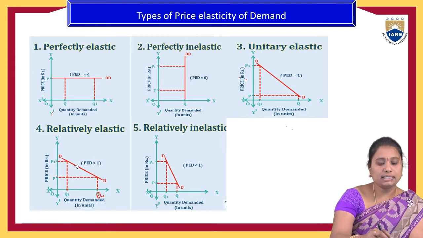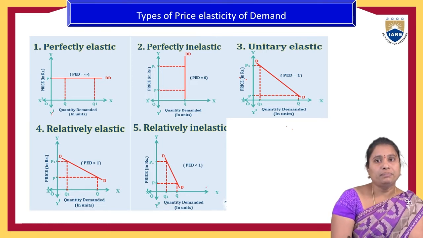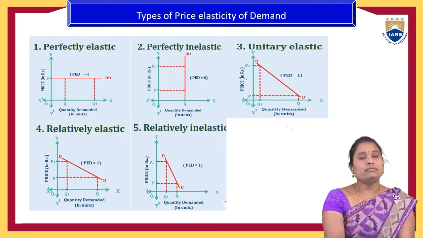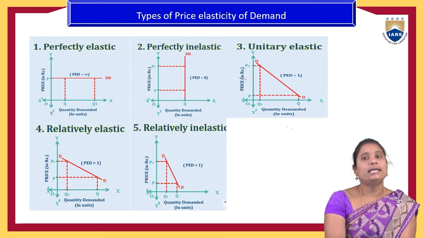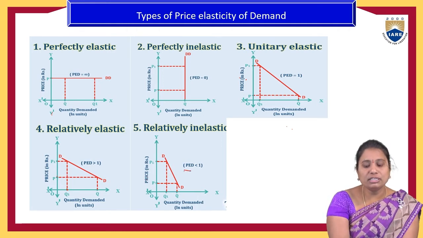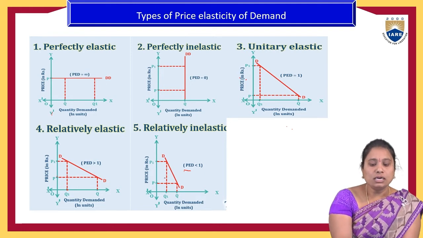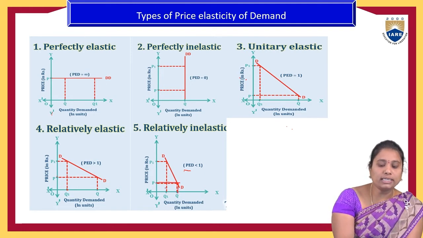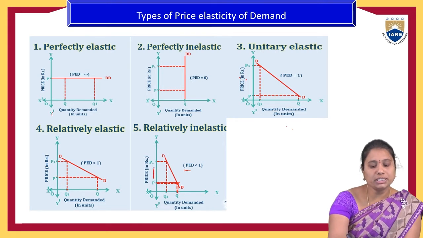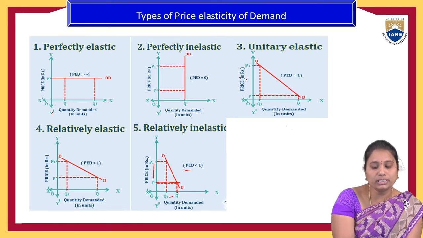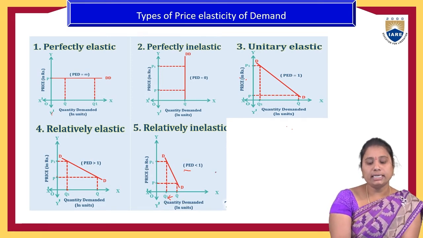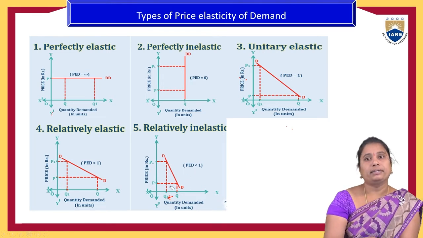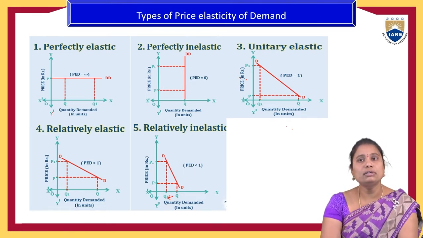This kind of elasticity is called relatively elastic demand. The fifth type is relatively inelastic demand, where the price elasticity of demand is less than 1. If people were purchasing quantity Q at the given price P, a larger change in the price leads to a smaller change in the quantity demanded of a product. That is called relatively inelastic demand.